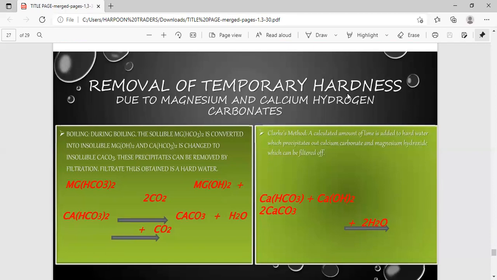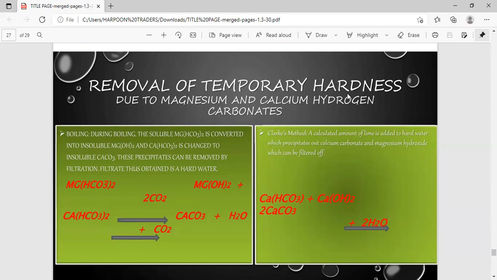Method to remove hardness: by heating. Temporary hardness can be easily removed by boiling. This hardness is caused by the presence of dissolved calcium hydrogen carbonate and magnesium hydrogen carbonate, which decompose on heating to calcium carbonate and magnesium carbonate, which are insoluble in water and are removed by filtration.